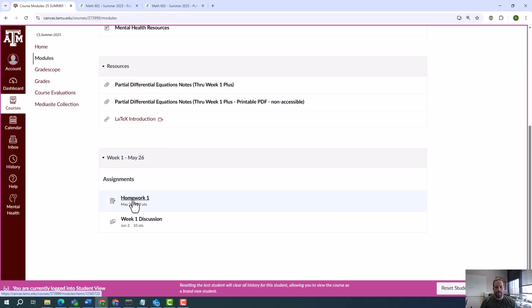Homework 1 here, this is for completion only. So it asks some legitimate math questions, right? You can see that from what I had over here. But this is only for completion. Basically, I just want to make sure that we have the correct number of homework assignments. I want to make sure that we can upload things correctly and all of that stuff goes smoothly. So like I said, this is just going to be for completion.